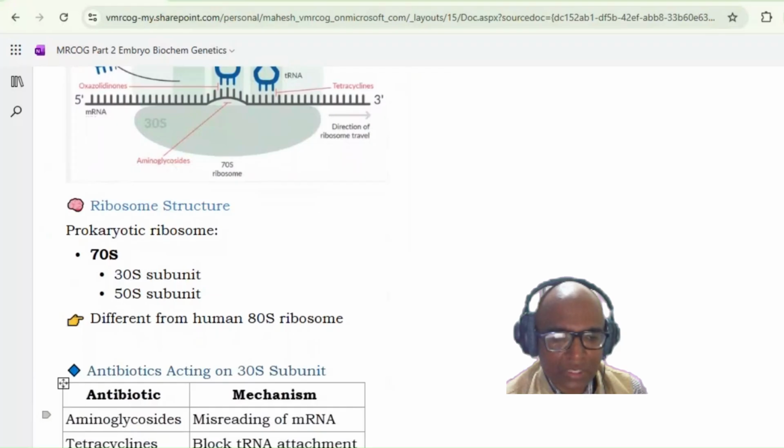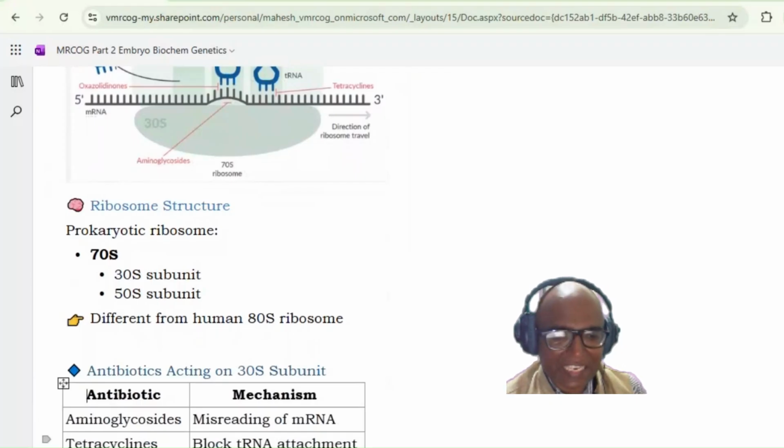What do aminoglycosides do? They cause misreading of the mRNA. So aminoglycosides inhibit protein synthesis by acting on the 30S subunit and causing misreading of the mRNA. This is the basic action and this is the site of action. Remember both things, because most of the time the question is asked about the 30S subunit, but they may ask you the mechanism, and you may get confused because the 30S subunit answer is not there. So they cause misreading of the mRNA.